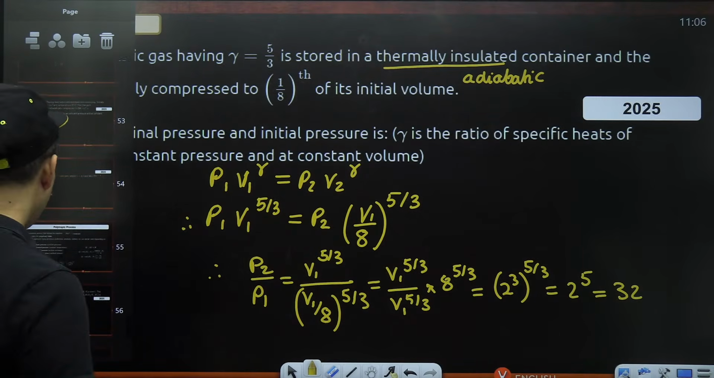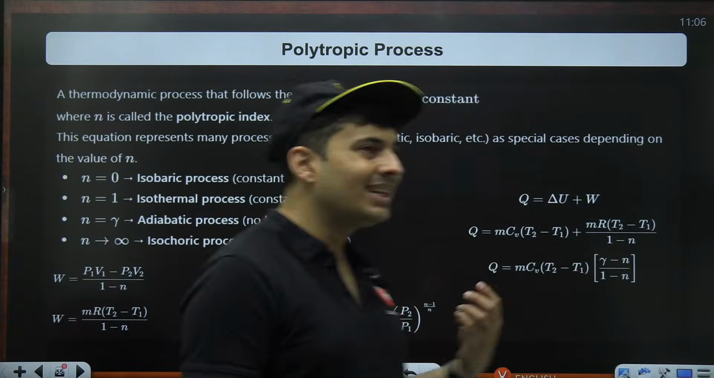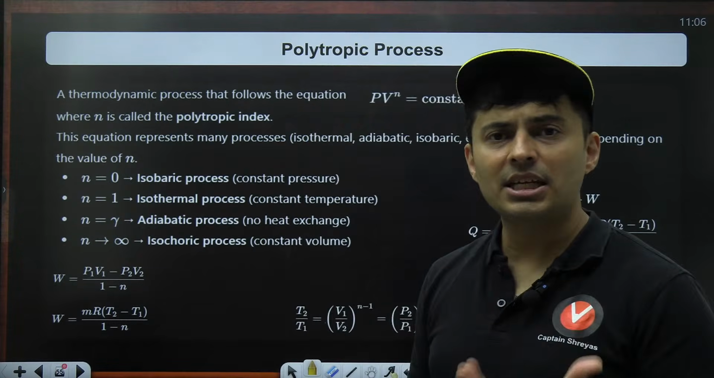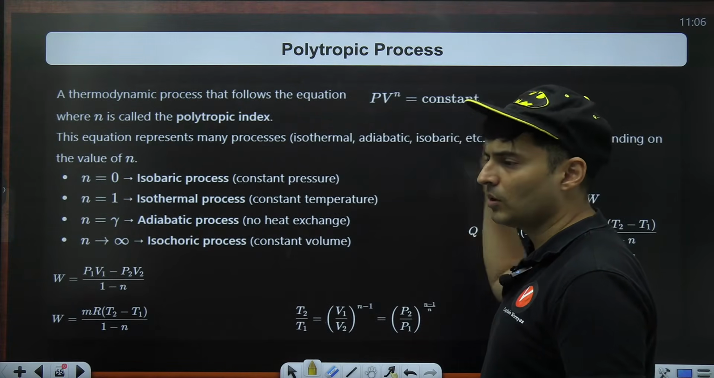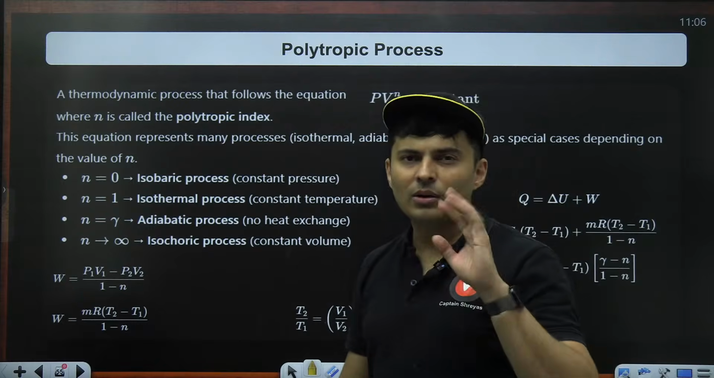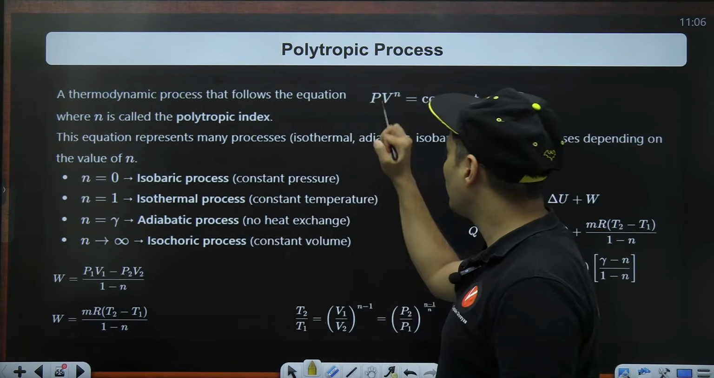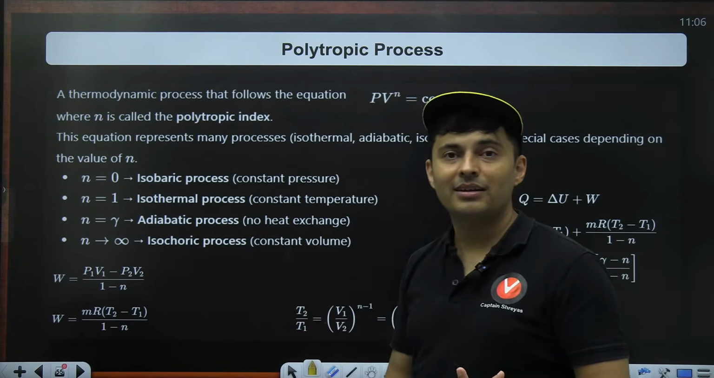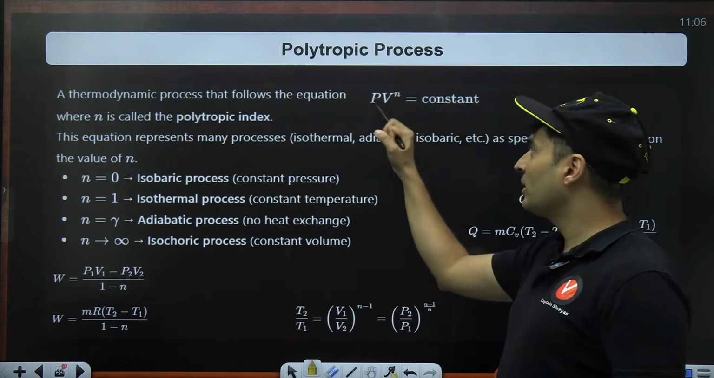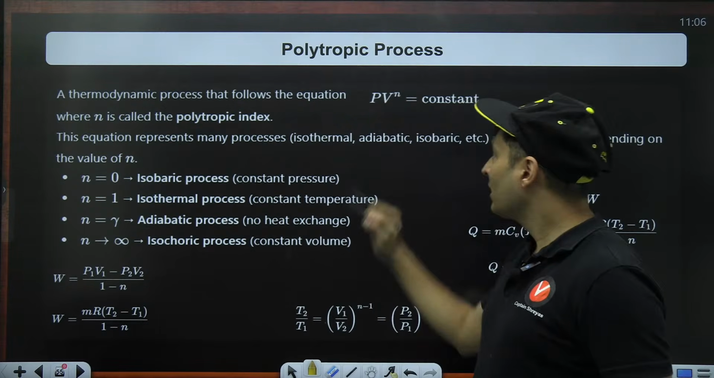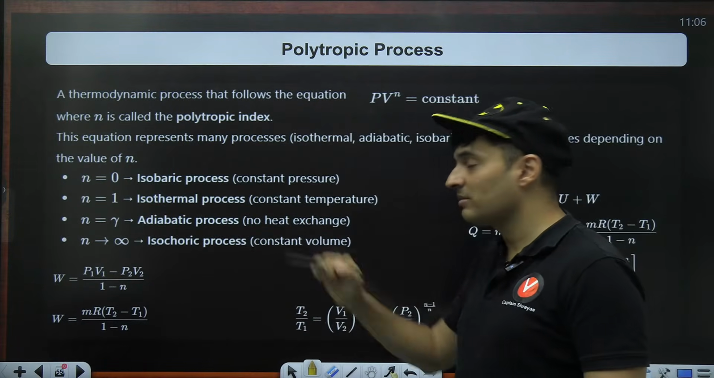My goodness, man. Crazy. Now, the last type of process which you should be aware of is the polytropic process. Basically, it is a generalized process wherever you see PV raised to some real number n is a constant. If you think logically, if that value of n is 0, volume raised to 0 is 1, so pressure will be constant. It will become isobaric. Similarly, if n becomes 1, then it becomes isothermal because pressure into volume will be constant. If n becomes gamma, it becomes adiabatic. If n becomes infinity, it becomes isochoric.